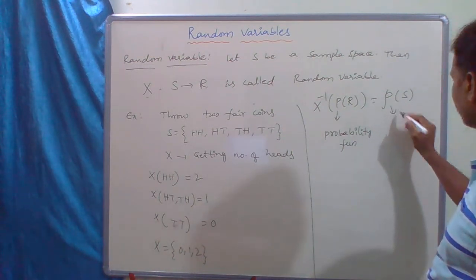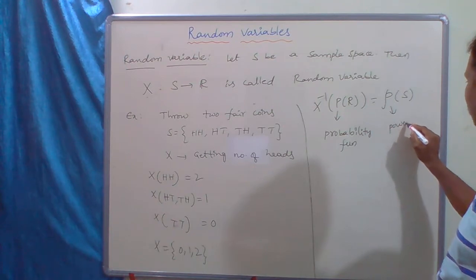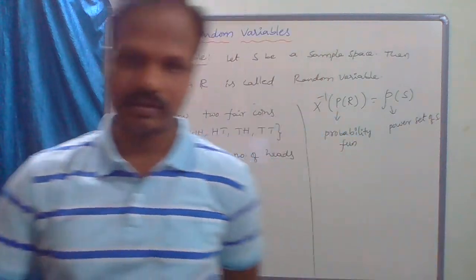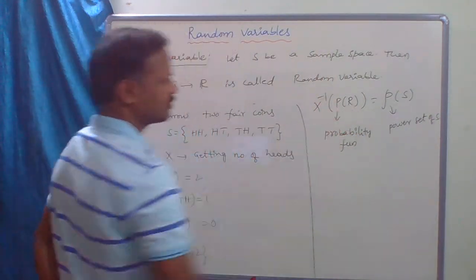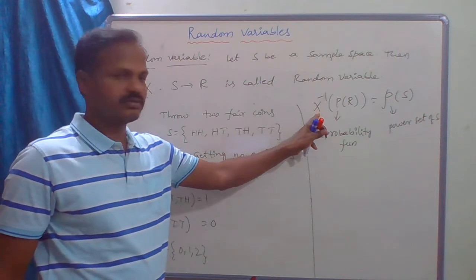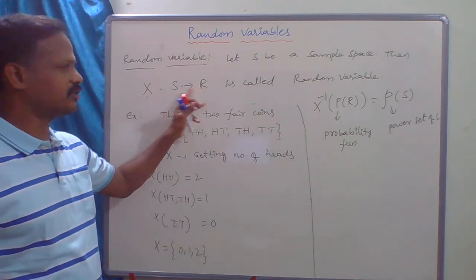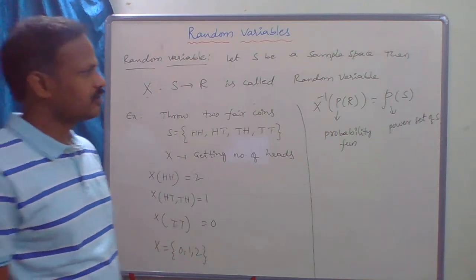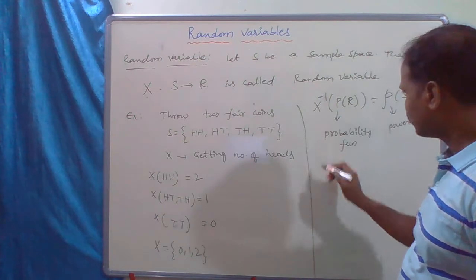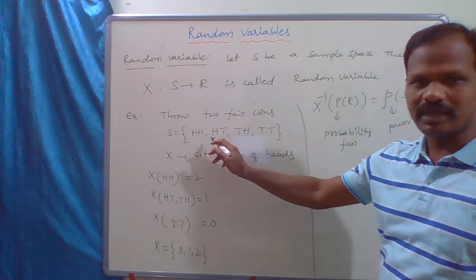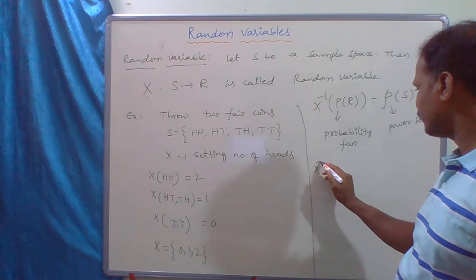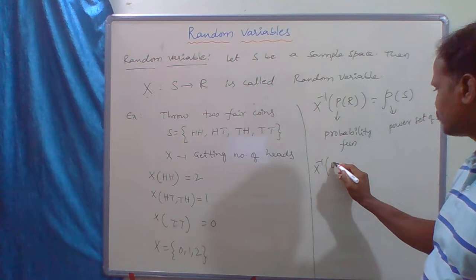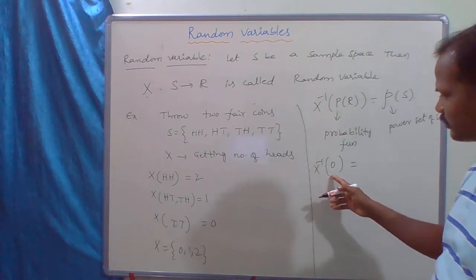Now this one is the power set of S. I will apply this function. Actually X is a random variable from S to R, so X inverse is the inverse function of the random variable. I will apply this to the sample space. Then X inverse of 0. What will I get for X inverse of 0?